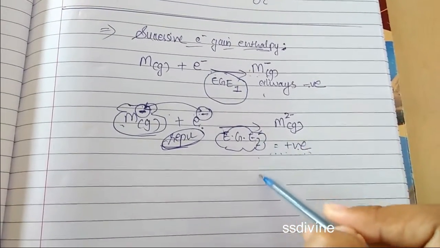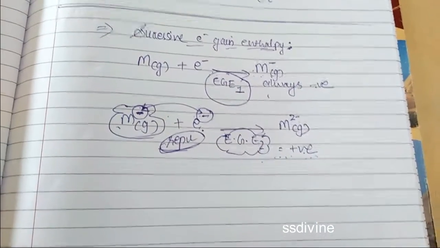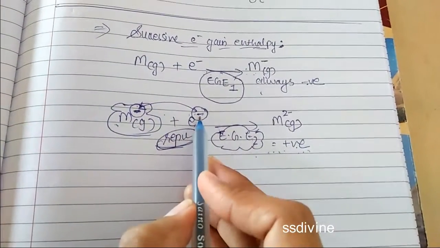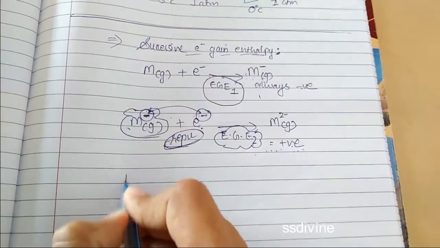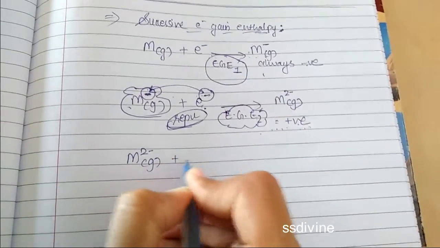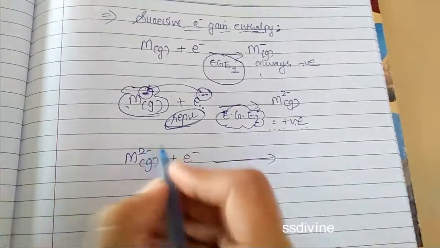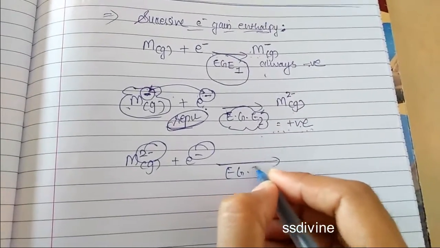So for the successive electron gain enthalpy, except the first, the rest will be positive, and the reason will remain the same, because of the repulsion. Again, when you are adding one more electron to M to the power minus 2, there is more repulsion, so again you need to give more energy.